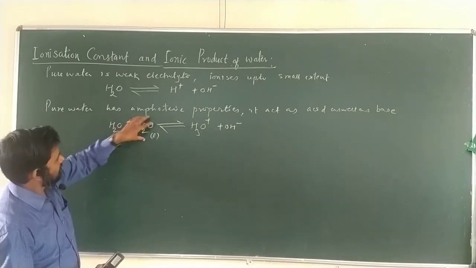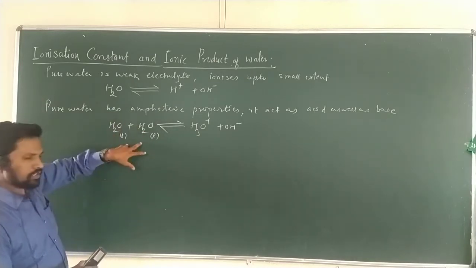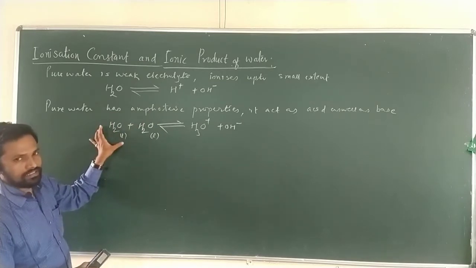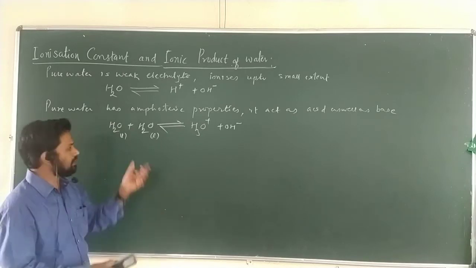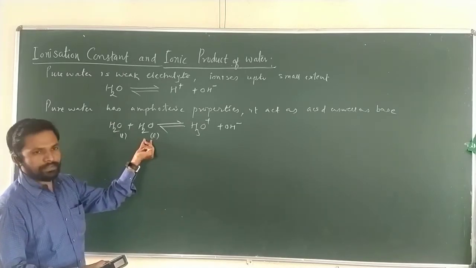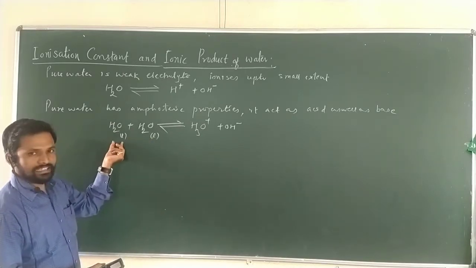See, this is H2O plus H2O. Why am I writing 2H2O? H2O itself is a weak electrolyte, so it is dissociated in the H2O, meaning there is water there. This H2O acts as the base and this H2O acts as the acid.